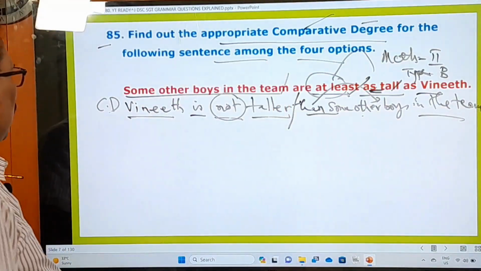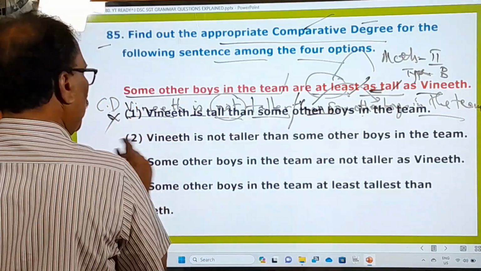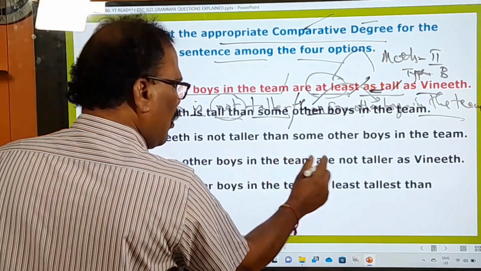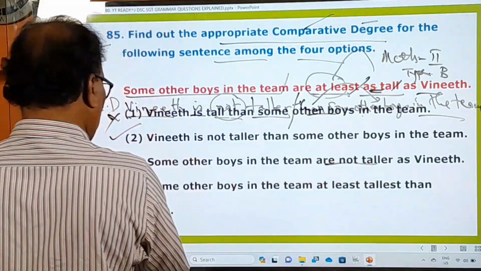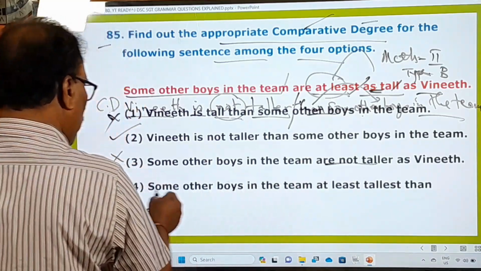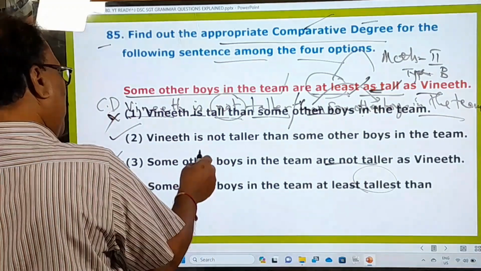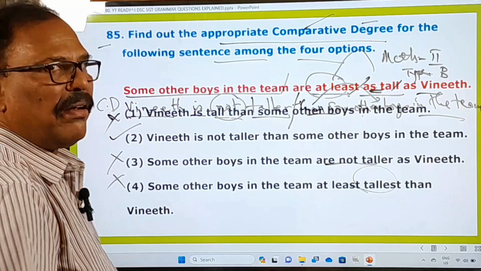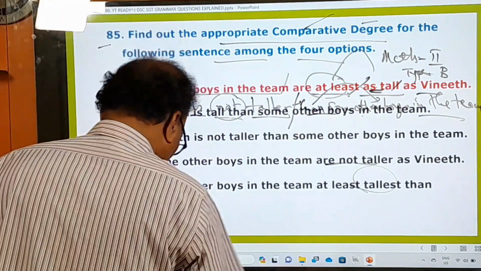And what are the options given here? Now let's check. Vineet is tall than some other boys. No. Vineet is not taller than some other boys. This is right. Some other boys in the team are not taller. Oh, this is in the comparative. Not taller as Vineet. No, wrong. This must be at the end, but it is right. Some other boys in the team are at least no. Tallest is used here. It's the superlative degree adjective. So in this way, the second one is the right one, and the first, third and fourth ones are absolutely wrong. Therefore, we omit them. Now, let's go to the next question.